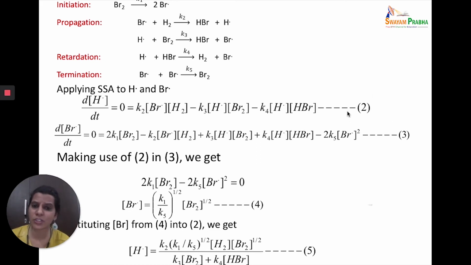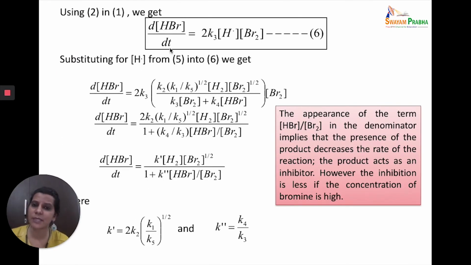So if I use equation 2 in my rate of formation of HBr, it can be reduced to d[HBr]/dt is equal to 2K3 H into Br2. I substitute the concentration of H radical, I will get this kind of equation. Now I will divide numerator and denominator by Br2 and I will get this kind of equation, 2K2 under root K1 upon K5 H2 into under root Br2 upon 1 plus K4 upon K3 HBr upon Br2. Now there is a lot of importance about this term. This term in the denominator, HBr upon Br2, implies that the product's presence decreases the rate of the reaction.